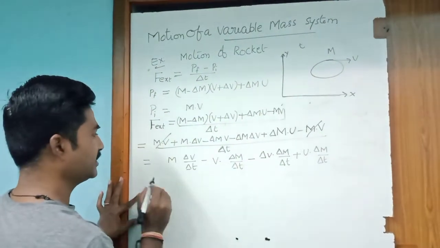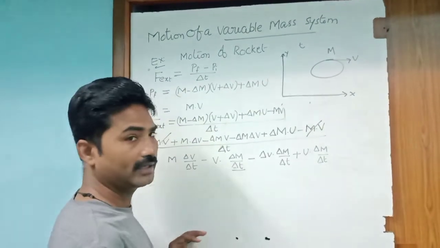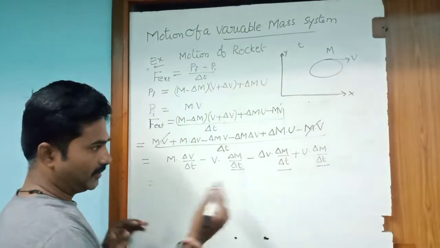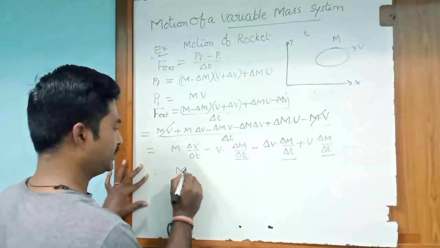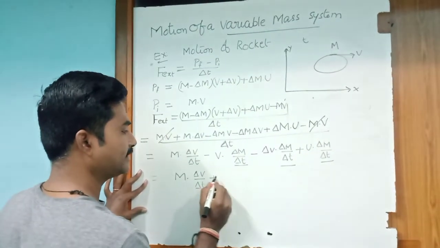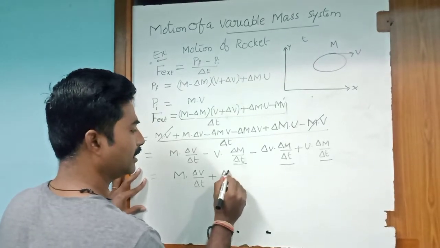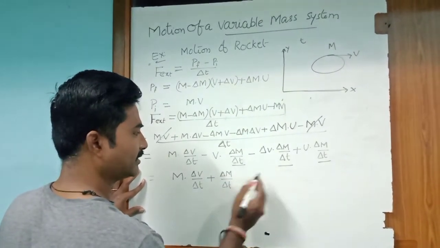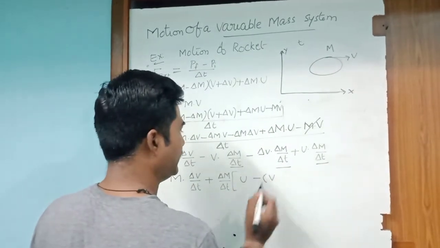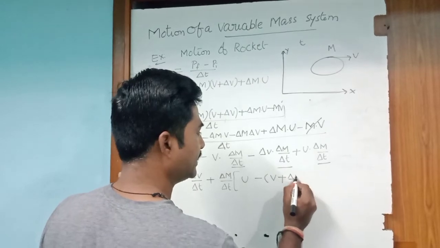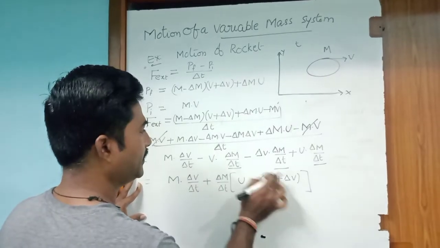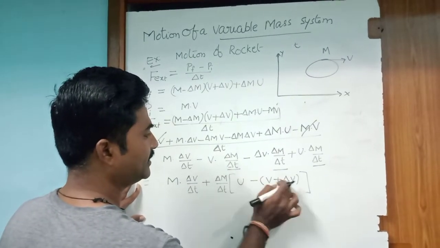Here from this equation, we have a term delta m by delta t. It will be taken as a common. So m into delta v by delta t plus delta m by delta t taken as a common. The remaining one is u minus v plus delta v. We can write this as u minus (v minus delta v).